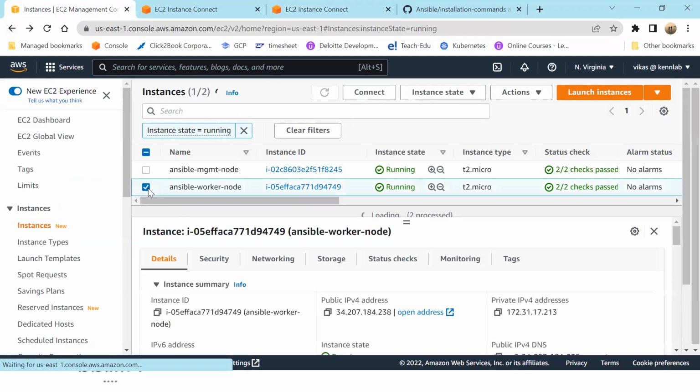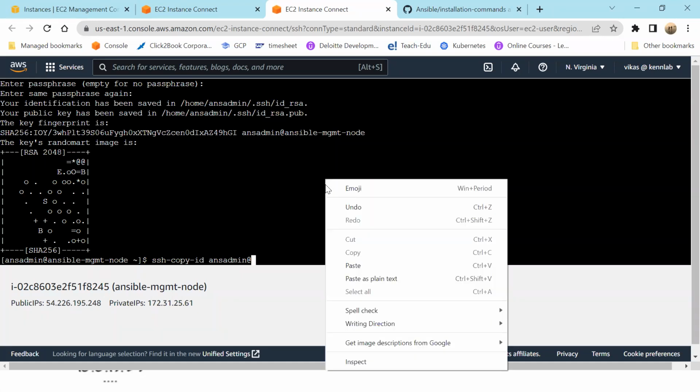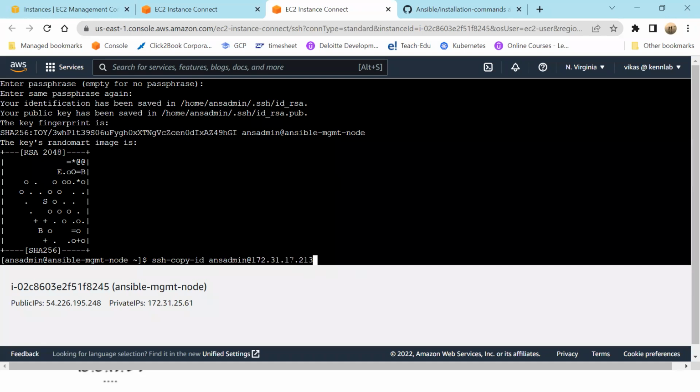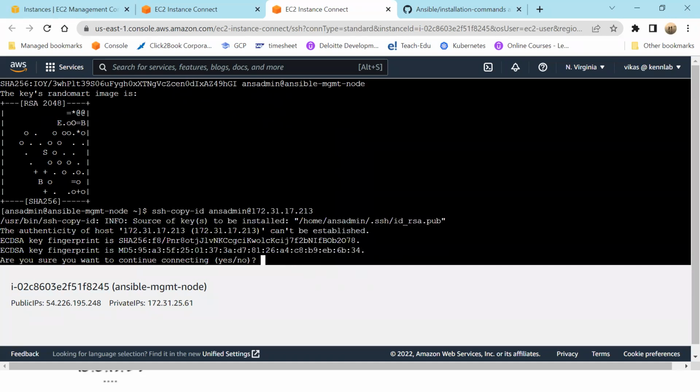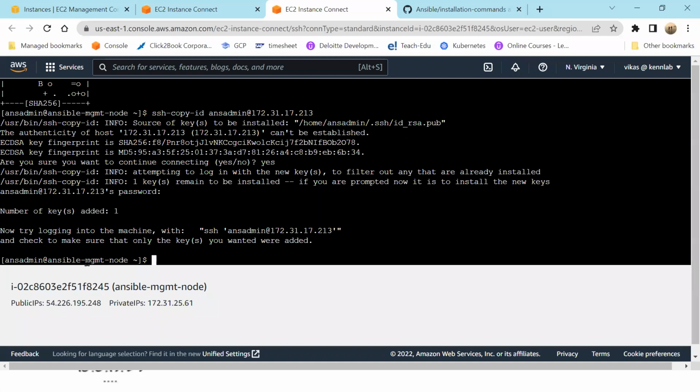So this is my worker node. This is my IP address. Go here, say ansadmin at the IP address of my worker node. This is my worker node IP address. Enter. Do you want to connect? Yes. What is the password? Pass 123. And now you see it says one key has been copied. And if you want to connect, you can run this command: ssh ansadmin at the IP address of this machine.